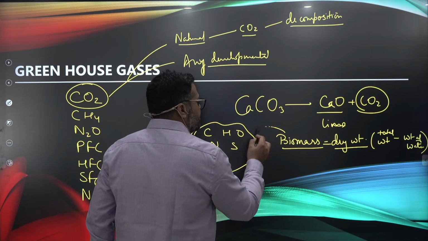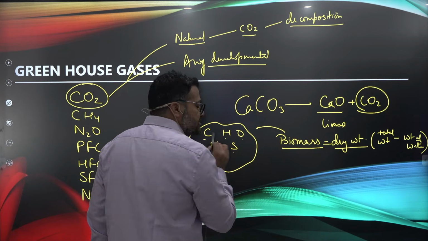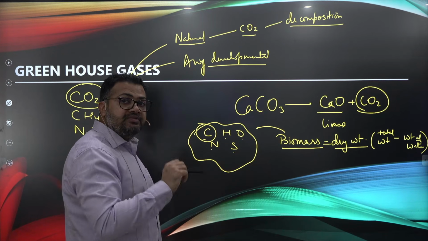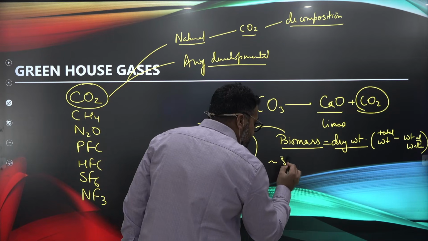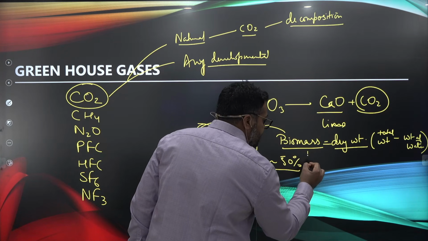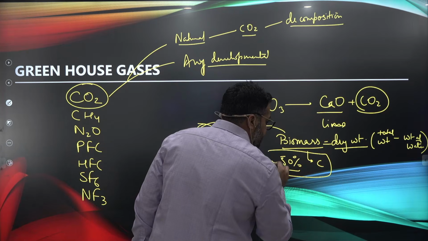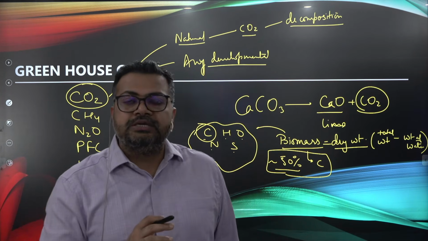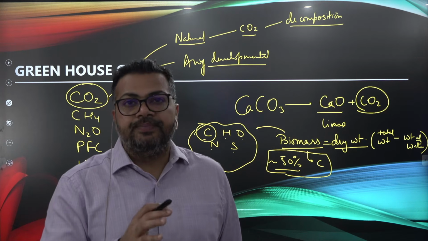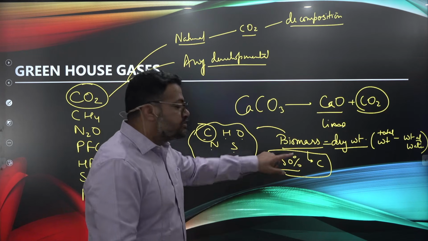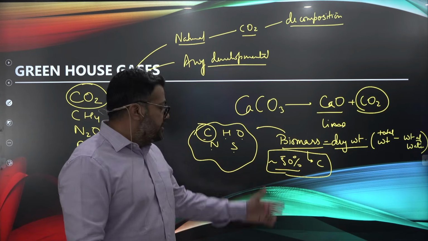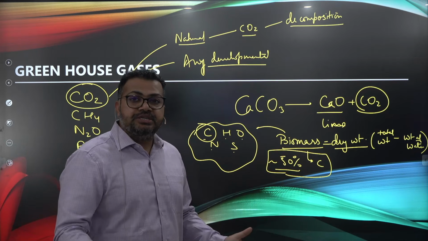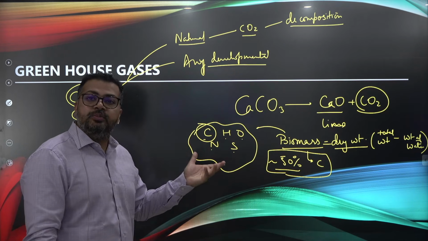So biomass is normally made up of carbon, hydrogen, oxygen, nitrogen, sulfur. So it's very obvious that carbon is a part of our biomass. And by the way, guys, nearly 50% of the biomass is carbon. आपके टोटल बायोमास का नियरली 50% हिस्सा कार्बन ही है. So carbon occupies nearly 50% of your biomass. That means you have an entire biomass where 50% is carbon. So just imagine if this biomass starts decomposing.